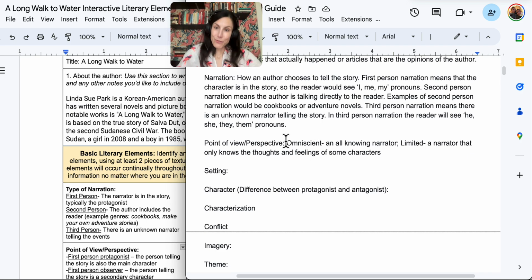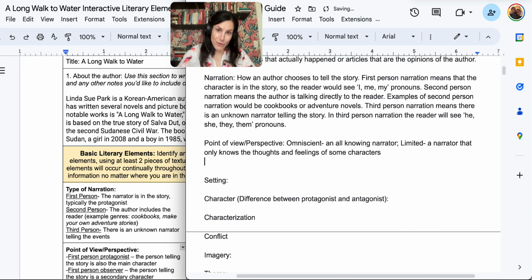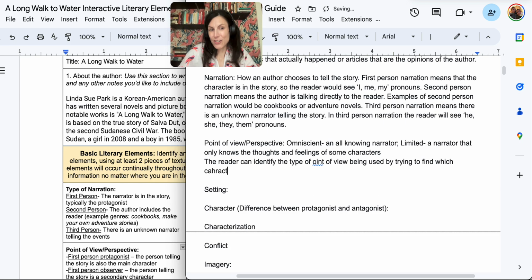And then we would have two types of point of view. When we're talking about how we know the point of view, it's really whose thoughts and feelings do we know? So I can put here, the reader can identify the type of point of view being used by trying to find which characters' thoughts and feelings are written about most.